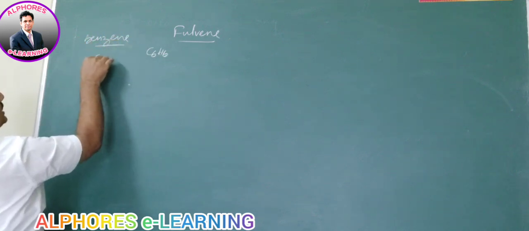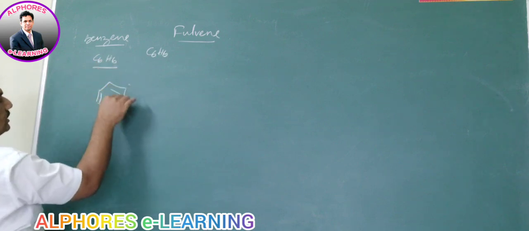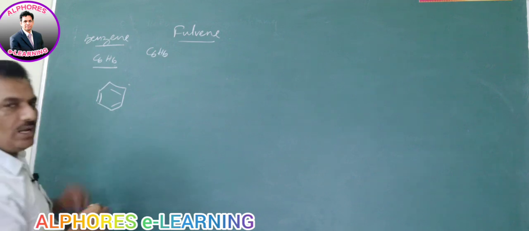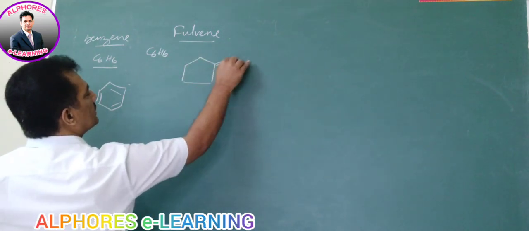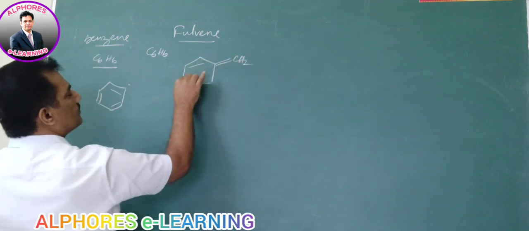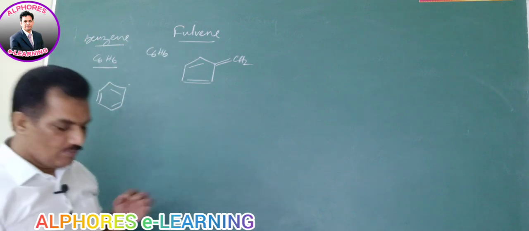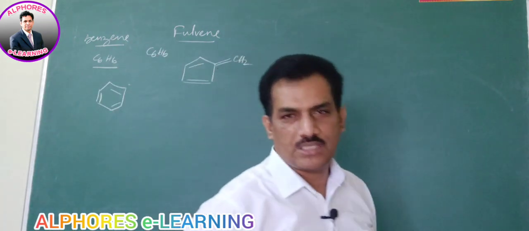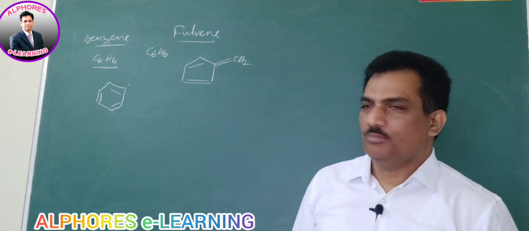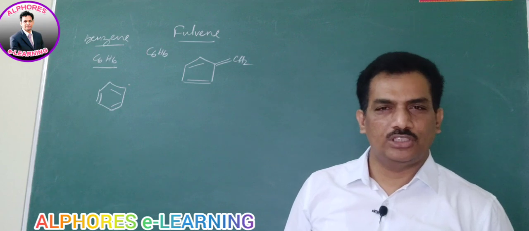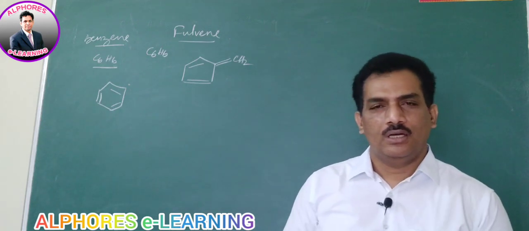Benzene is also having C6H6, but in benzene what we are observing is this structure. But in fulvene it is not like that. Just observe, it is having a structure like this. But the molecular formula is the same. And why am I considering this fulvene as the best example? Because we can find it is a hydrocarbon. How can we say? Because it has only carbon and hydrogen in its molecule.